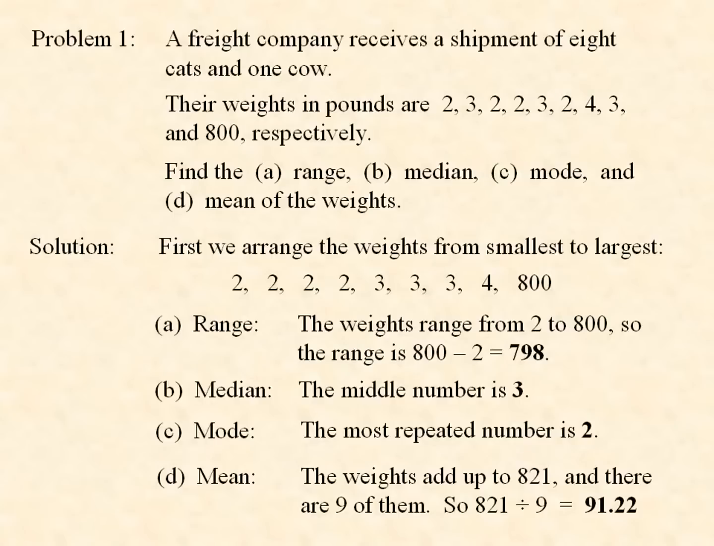Notice that the mean is a heck of a lot bigger than the median or the mode. The median is probably most representative of the middle of this data. On the other hand, the mean is just an average, and since we have that 800-pound cow there, the average is a lot higher than the middle number.